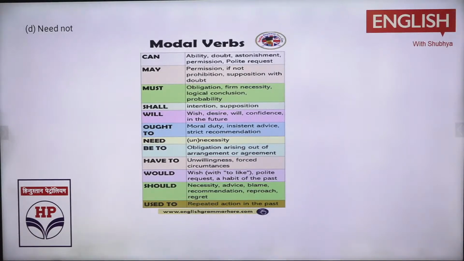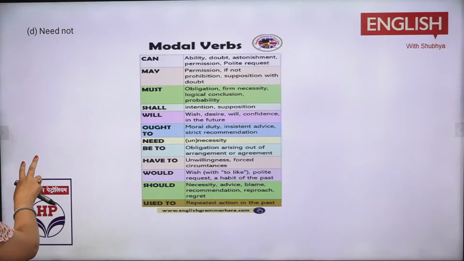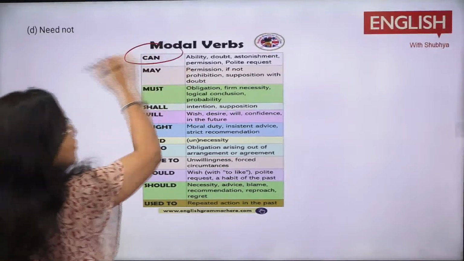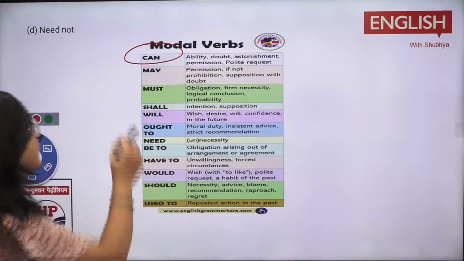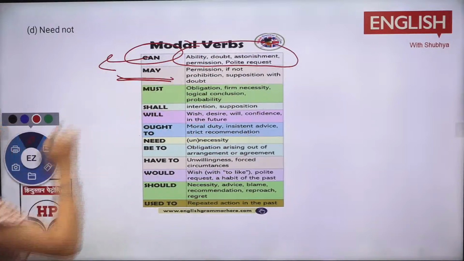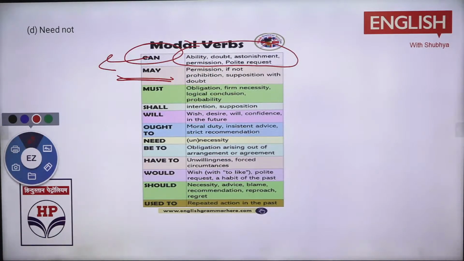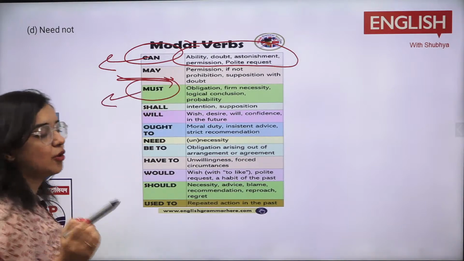So similar way आ जाएगा अब इसमें. Same thing: can, may, must, shall, will, ought to, need to. Now I tell you, can क्या आ जाता है? Sometimes you say, when you were in junior classes, ma'am, may I come in, can I come in, तो can आ जाता है आपकी ability. So this is wrong, that you can come in. It should be you may. Ma'am, may I come in, तो may आ जाता है permission किसी चीज को show करने के लिए. Can आ जाता है आपकी ability के लिए. Must आ जाता है, like suppose if you want, you must follow the traffic rules.